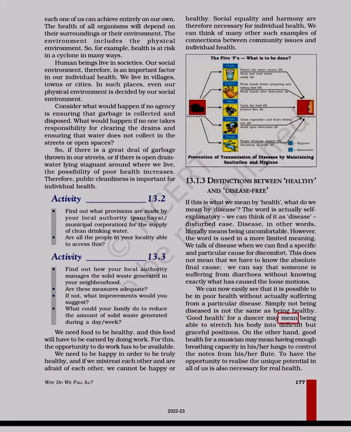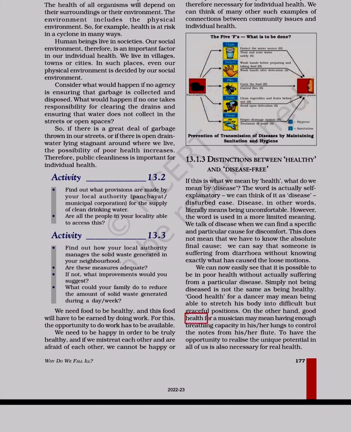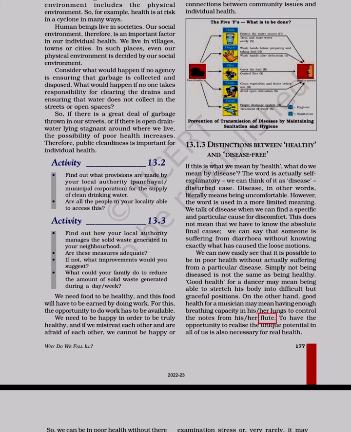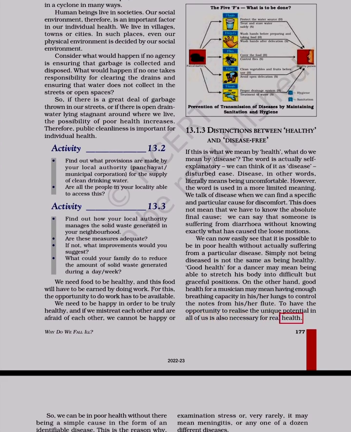Good health for a dancer may mean being able to stretch his body into difficult but graceful positions. On the other hand, good health for a musician may mean having enough breathing capacity in his or her lungs to control the notes from his or her flute. To have the opportunity to realize the unique potential in all of us is also necessary for real health.